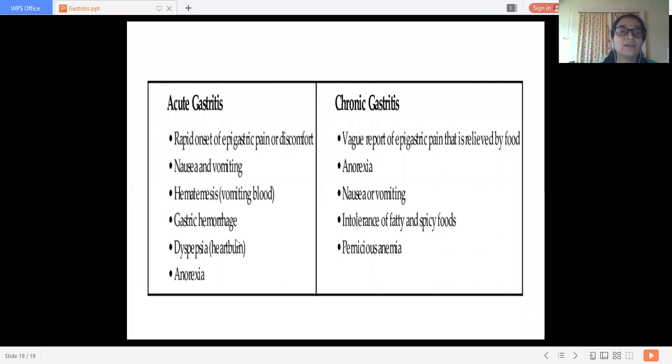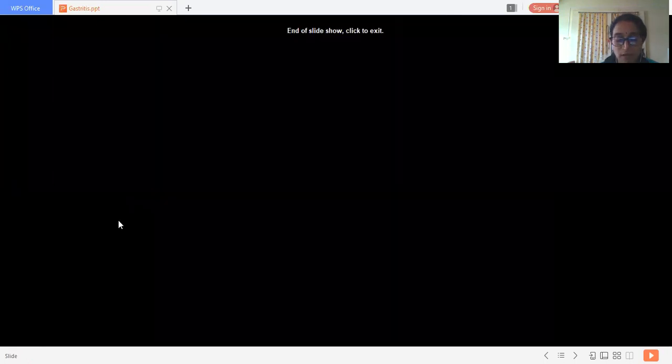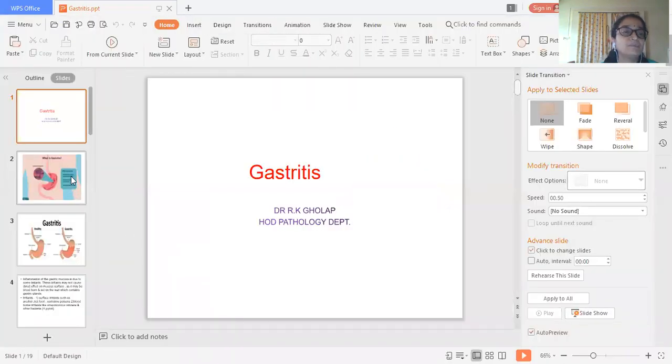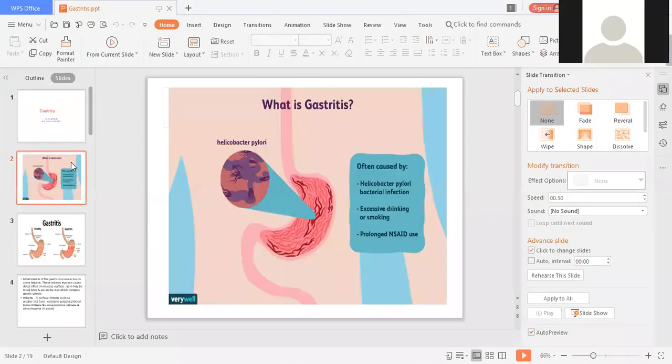And in acute gastritis, all the features are acute and very sudden, rapid. With nausea and vomiting, headache, sometimes there is hematemesis. And dyspepsia, heartburn, is also a marked feature of acute gastritis. So today we ended this section on gastritis. They can ask gastritis for 5 marks or maybe 10 marks, but rarely 10 marks. Commonly it is for 5 marks only, 5 or 2 marks.